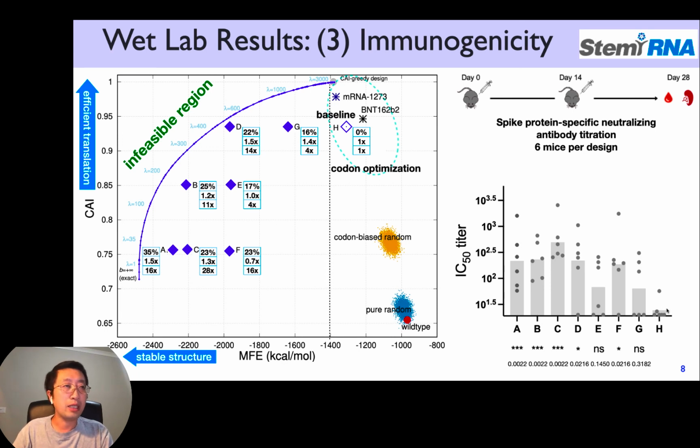You can see that baseline H is basically useless. It doesn't trigger much antibody response at all. But our designs, especially the more stable ones, A, B, C, D, got a lot better, right? Very, very significantly better. And in particular, the C design here has almost 30-fold more antibody response than the baseline.